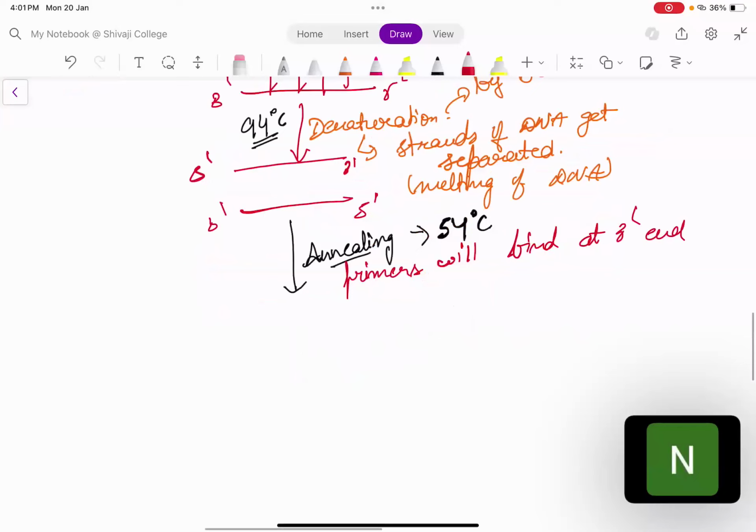Now primers will bind at the 3' end. So one primer will bind here, the other primer will bind here. What will be the polarity of the primer? It will be 5' to 3'. Now you have added the primers. What will happen next? Nucleotides will be added in this manner here and here, so that a new chain could be formed.